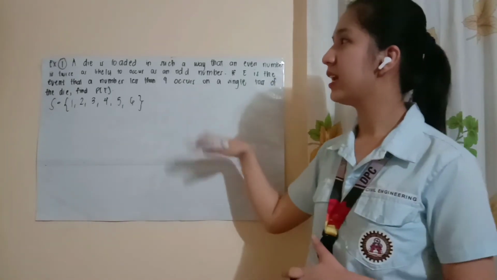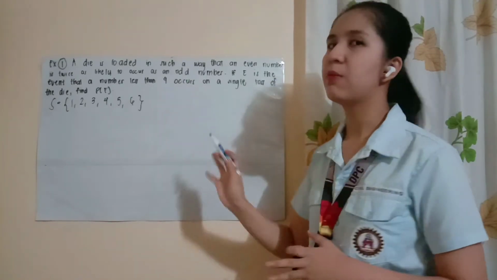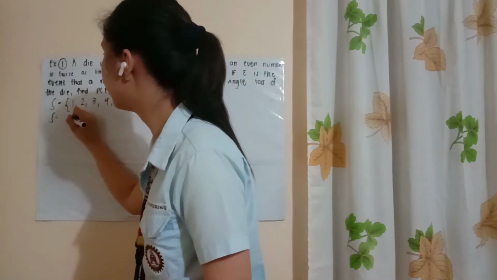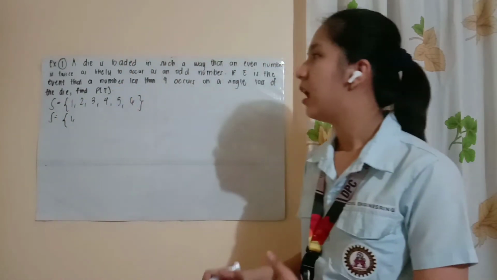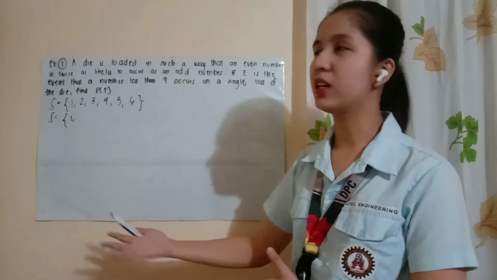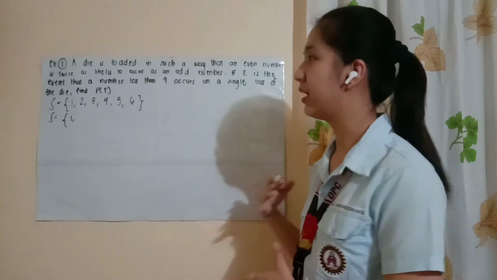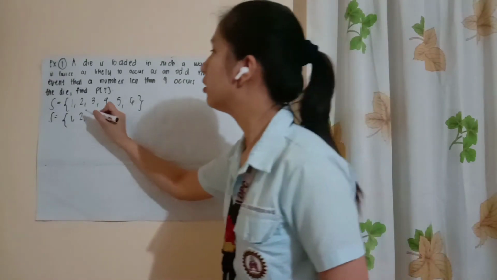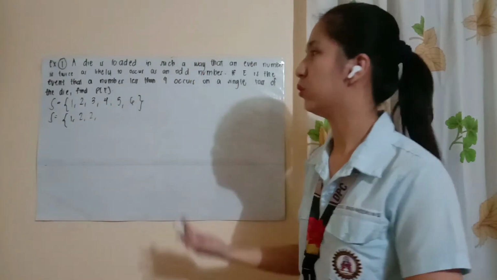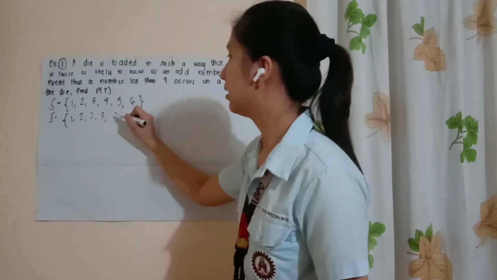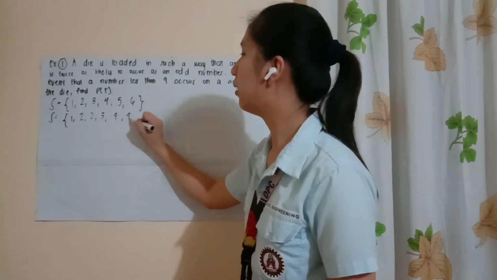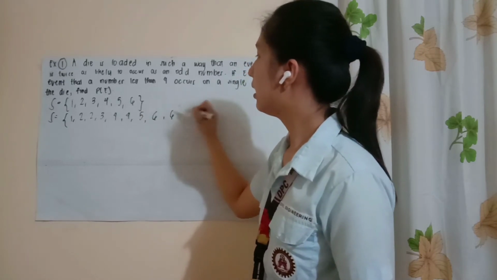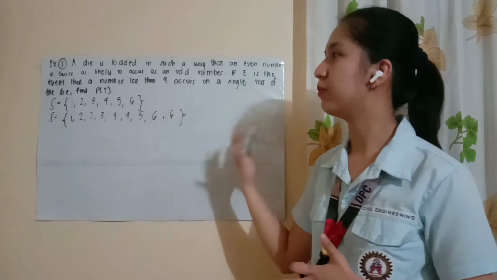But, since ang die natin is biased and yung even number daw is twice as likely to occur, mag-iiba yung mga sample points natin. So, itong 1, isang beses lang siyang mag-occur, dahil isa siyang odd number. And since yung 2, it's an even number, so double siyang pwedeng lumabas or mag-occur. And then 3, it's an odd again. And then 4, dalawa. And then isang 5. And then dalawa uli yung 6. So, ito yung magiging sample points natin.